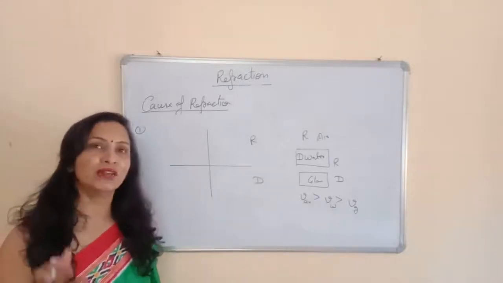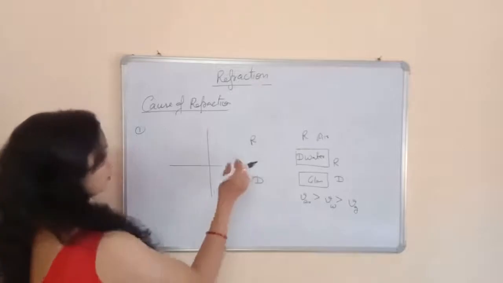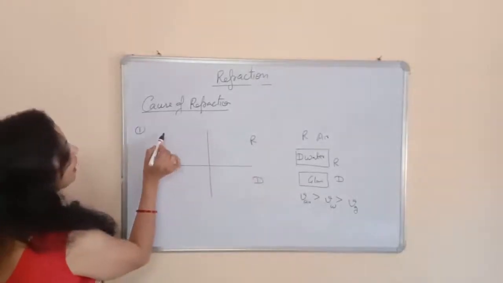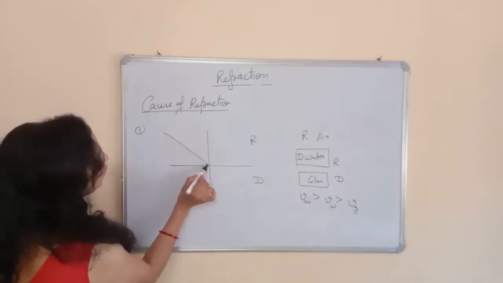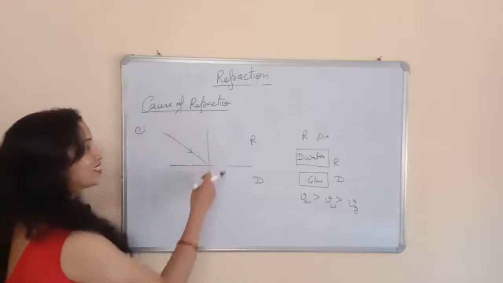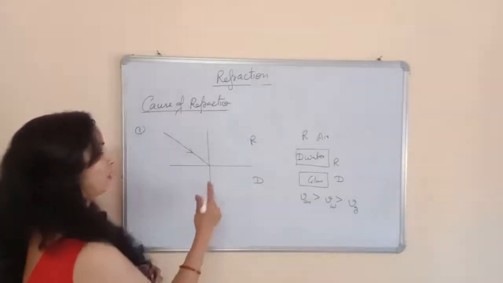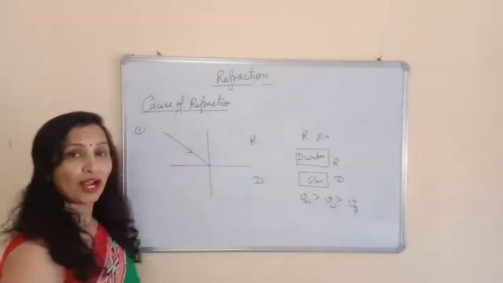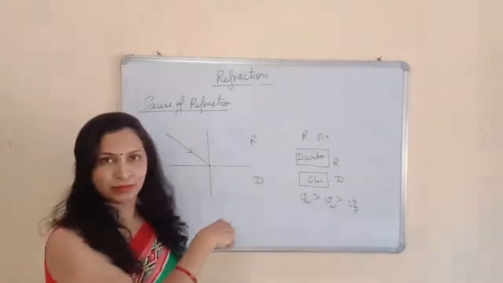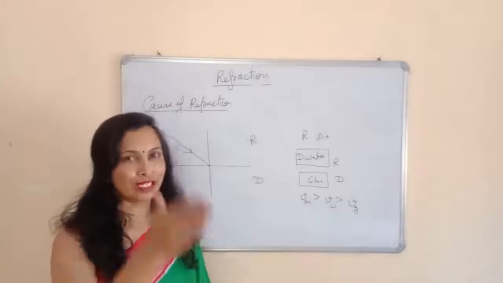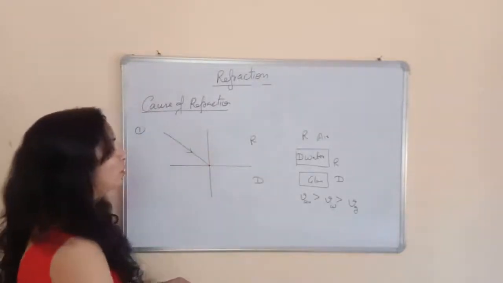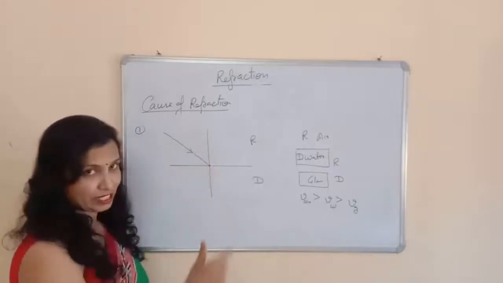How can you compare the rare and the denser medium? Suppose this is the rare and this is the denser medium, and the light ray falls obliquely. This is called the normal. The point at which the incident ray falls in two different mediums, if we draw the perpendicular at this point, this is called the normal. So this is a normal for these two different mediums.